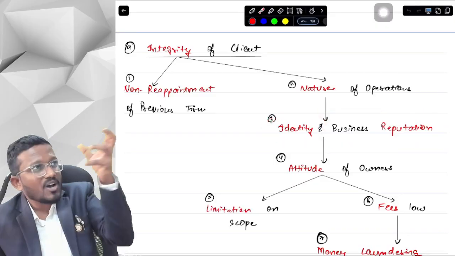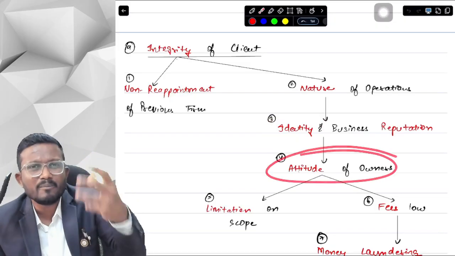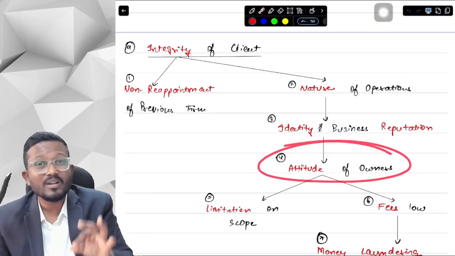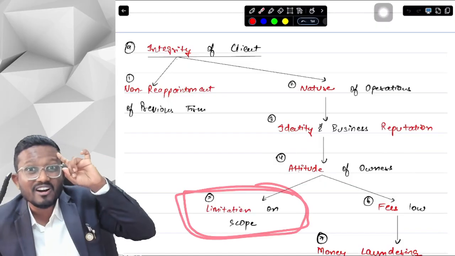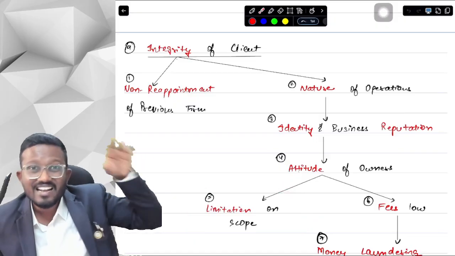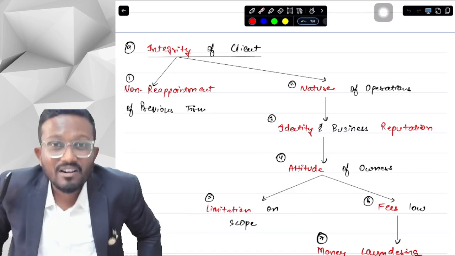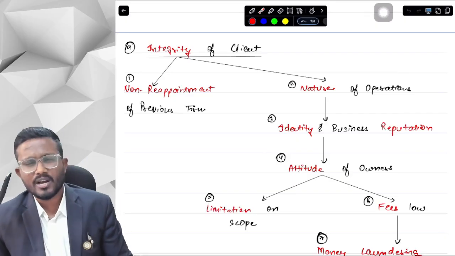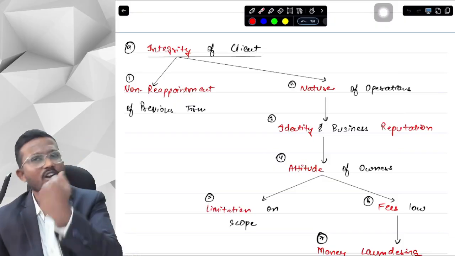Now we have to deal with the owners. What is the attitude of the owners of the client? Owners means TCWG and key management. What is the attitude of them? Is the attitude such that they will put a limitation on the scope of my work? We have already discussed this in the basics. Limitation on scope means they will prevent me from obtaining audit evidence in many areas. Suppose they tell me, you cannot verify inventory, you cannot verify trade receivables, you cannot verify sales.